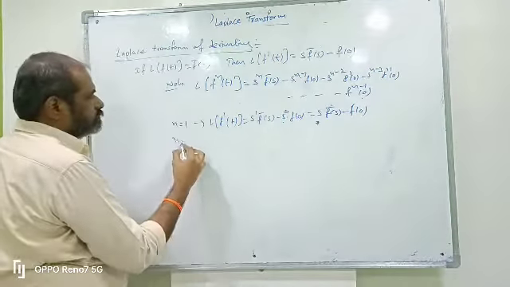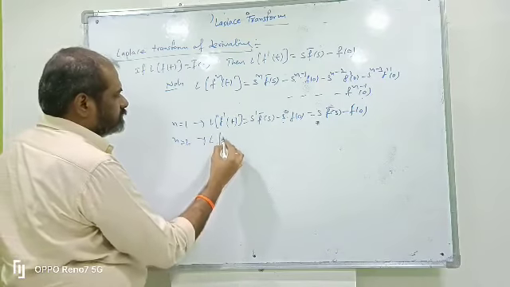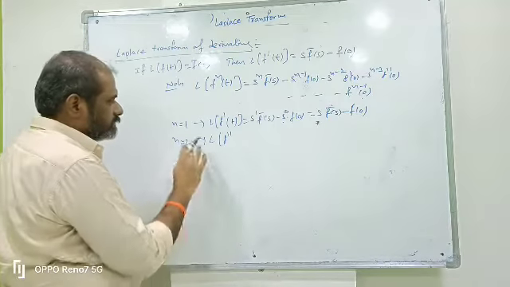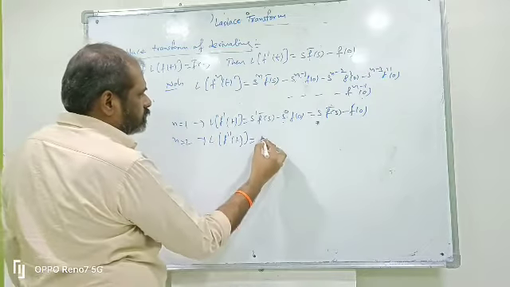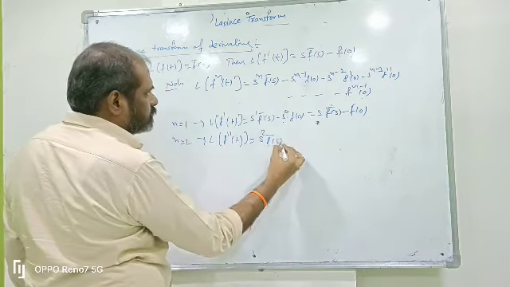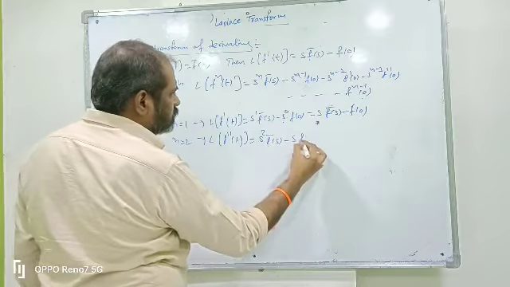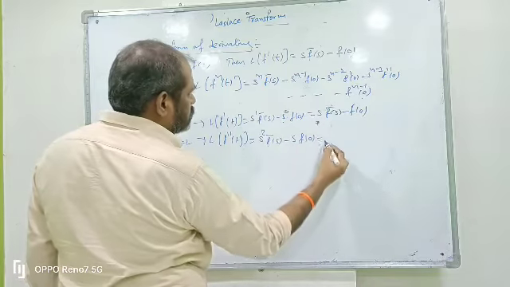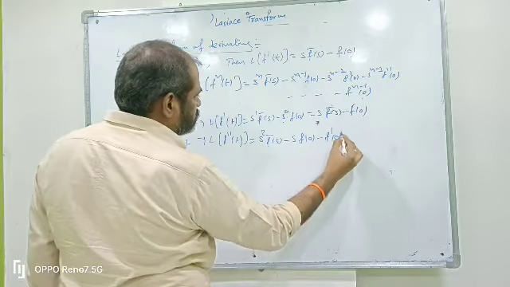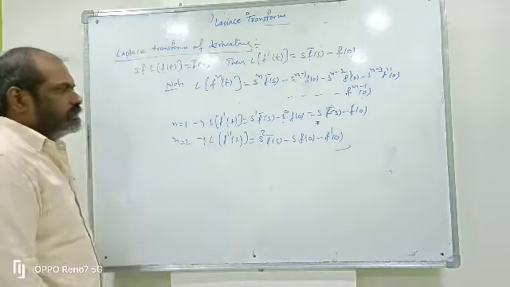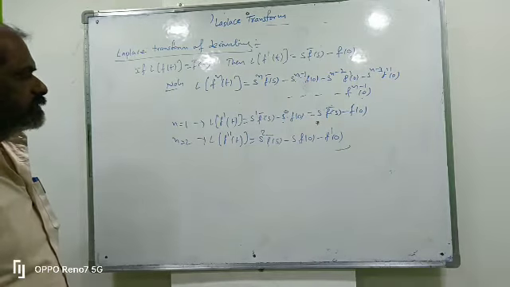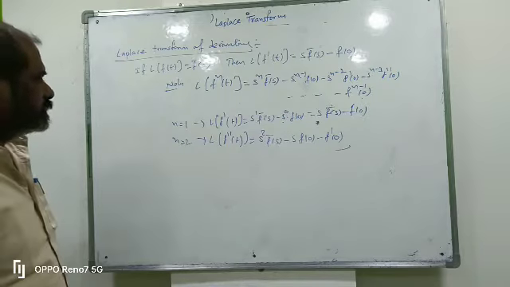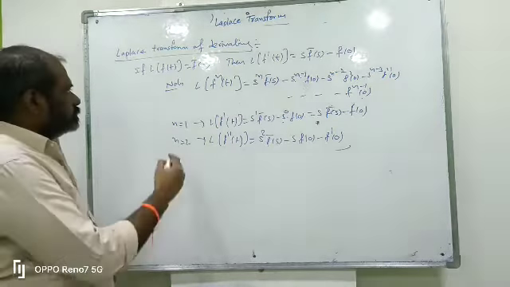If n equal to 2, that means differentiating 2 times, L of f double dash, not square. So for n equal to 2: s square into f bar of s, 2 minus 1 is 1 so s into f of 0, and 2 minus 2 is s power 0 which is 1, so f dash of 0. So s square into f bar of s minus s into f of 0 minus f dash of 0. This is n equal to 2. Now n equal to 3.